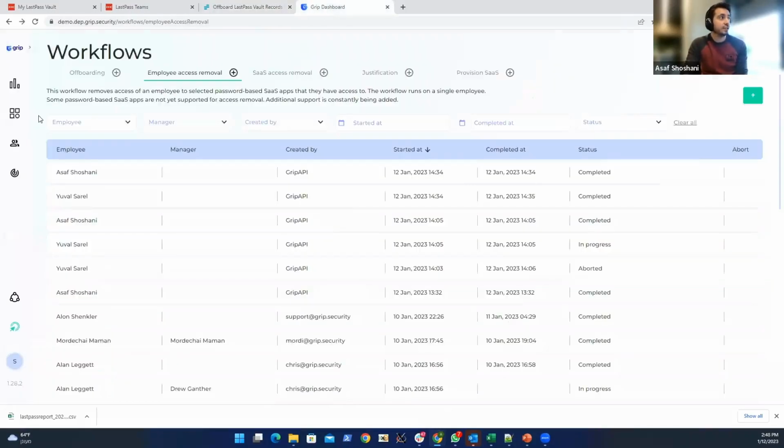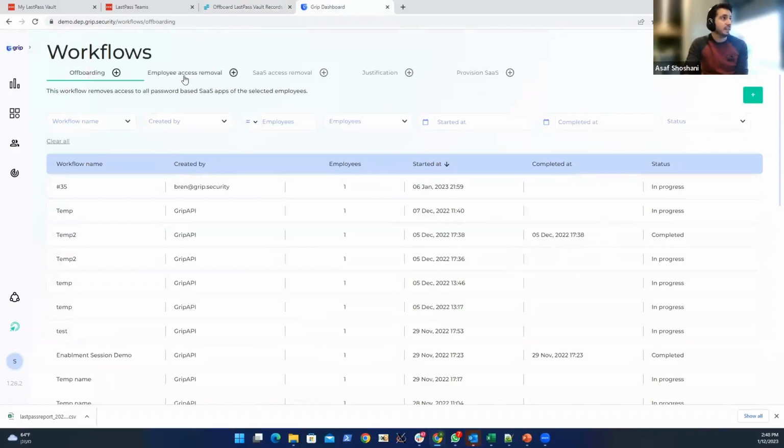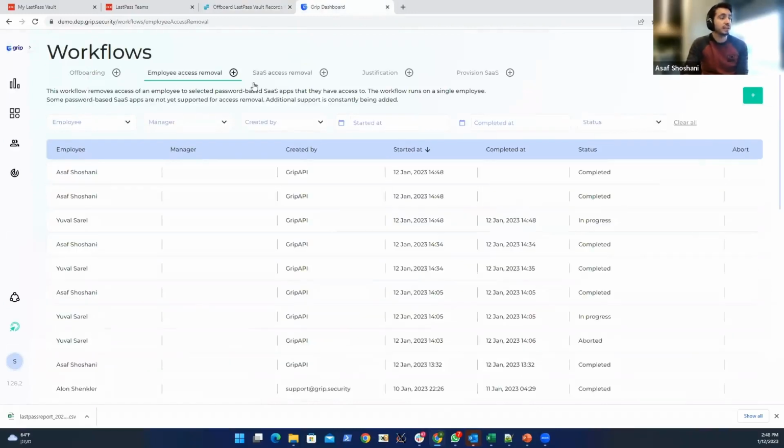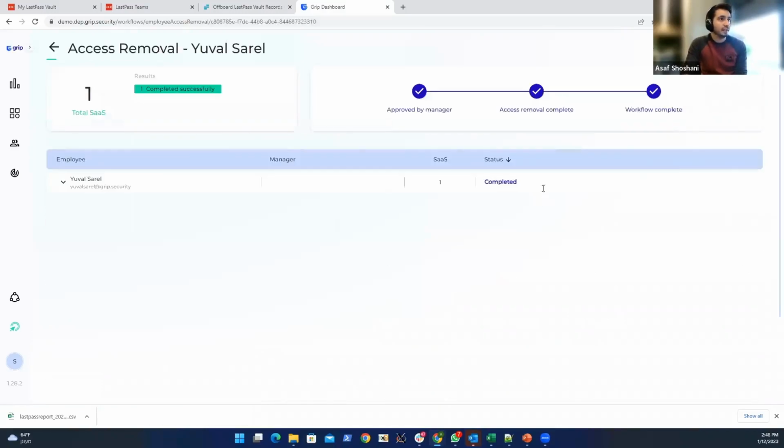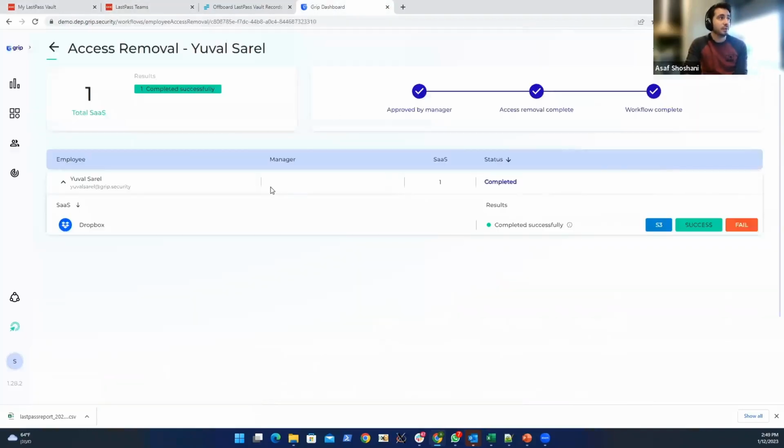If we look at the dashboard and how it looks, you can see that in the workflows, the employee access removal, a lot of calls from the Grip API has started. Wow. If we take a look at one, for example, we can see that for Dropbox, one of the records that we had inside LastPass, if we look at this one for Yuval Sarel, the workflow has started, and the password has rotated successfully for Yuval.